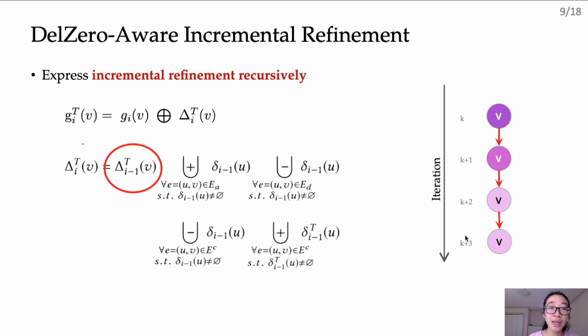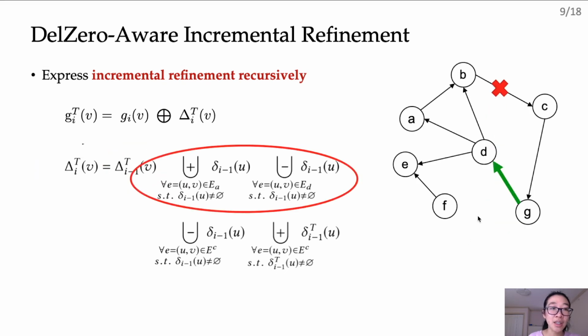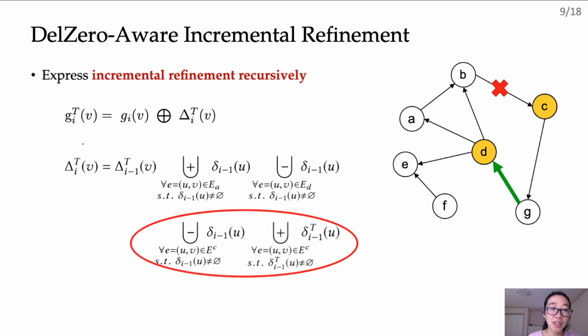So then, we are only left with changes that happened in the previous iteration, and this is captured by the remaining terms in the equation. So first, there are the direct changes resulting from the edge mutations. For example here, a new edge from G to D is added, so that the old change needs to be propagated from G to D. Similarly, edge B to C is deleted, so we retract the old change that was propagated before the deletion. And then there are the transitive changes that trickle down from these direct changes. So for instance, as D's value changes significantly, the change is sent out to its out neighbors.